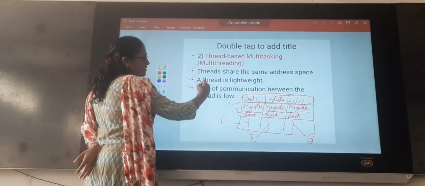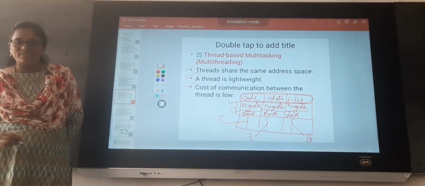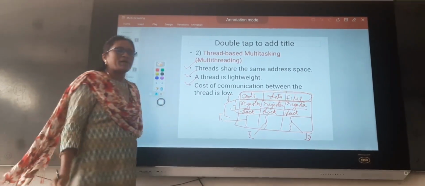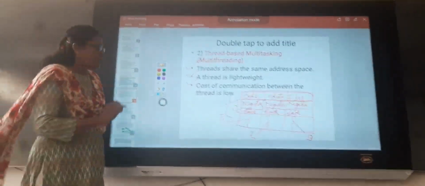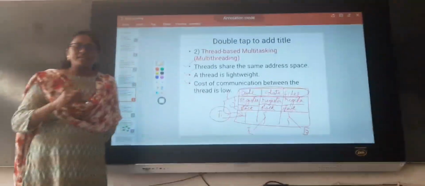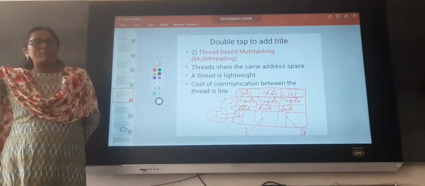Right? The cost of communication between threads is also low because they are not changing the address space. Within the same address space, they communicate with each other. If thread 1 wants to communicate with thread 2, it is easy compared to communication between processes.